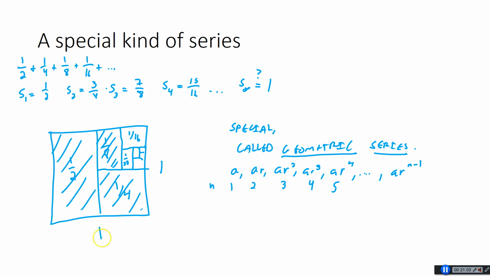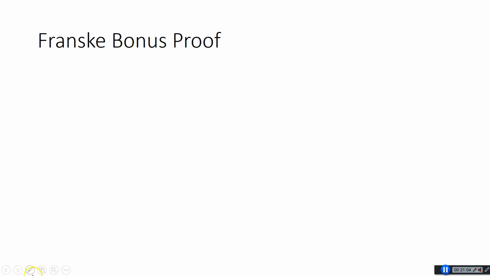All right, so I want to give you a little proof here. The book doesn't do this, but it's very quick, and I think it's worth seeing because it's kind of cool. It's very similar to the sum of the first n digits. If you think about the nth partial sum of a geometric series, I'm not going to write the geometric series again, we just wrote it on the last page. The nth partial sum is going to be A plus AR plus AR squared plus dot dot dot plus AR to the n minus 1.